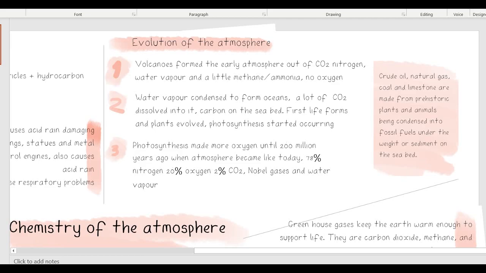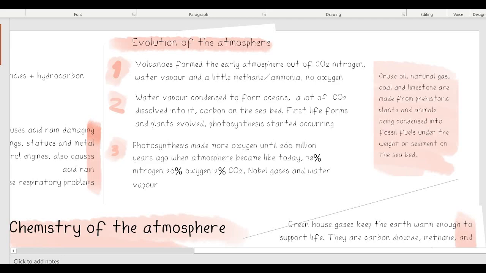Phase 3 is when the plants and algae made a large change in the atmosphere by producing oxygen via photosynthesis. Algae first evolved 2.7 billion years ago, and then up to 1.7 billion years ago, green plants started evolving. As oxygen levels increased, more complex organisms like animals started to evolve. About 200 million years ago, the atmosphere reached a composition similar to today's, of 78% nitrogen, 20% oxygen, and 2% carbon dioxide, noble gases, and water vapour.